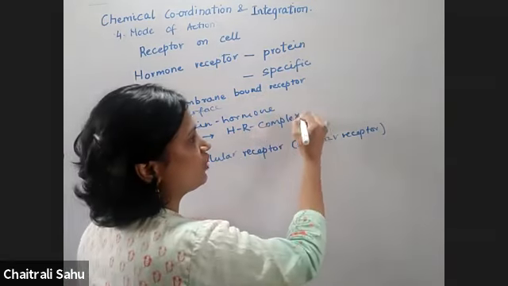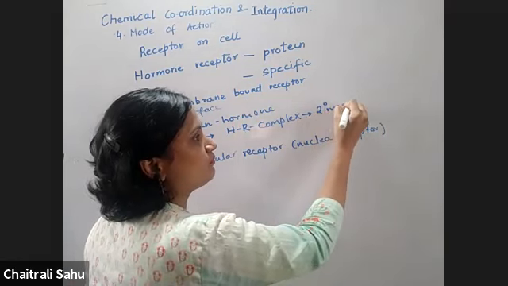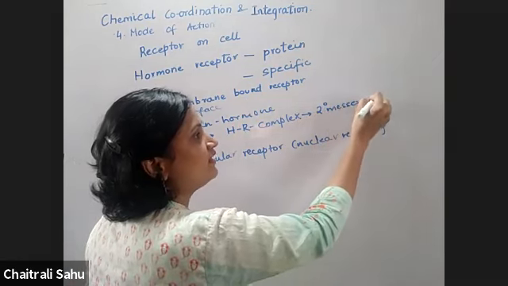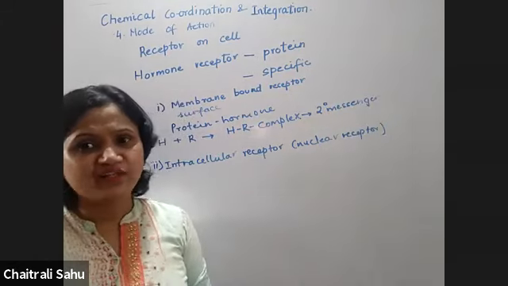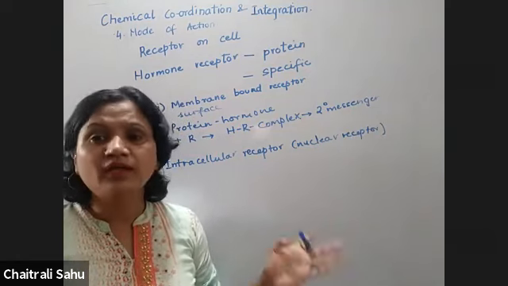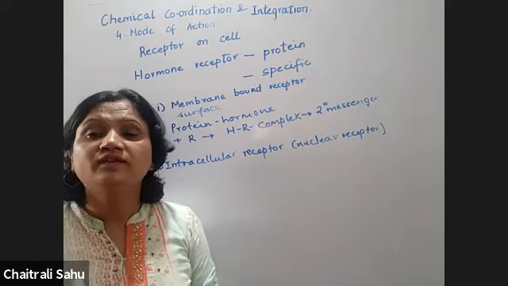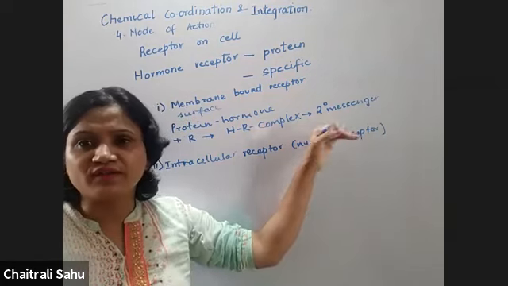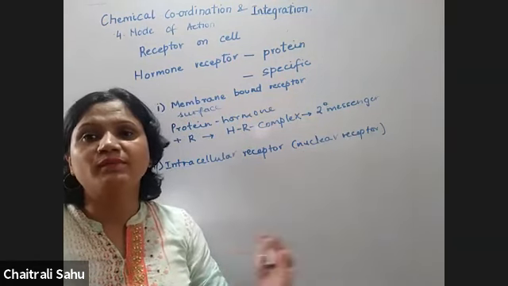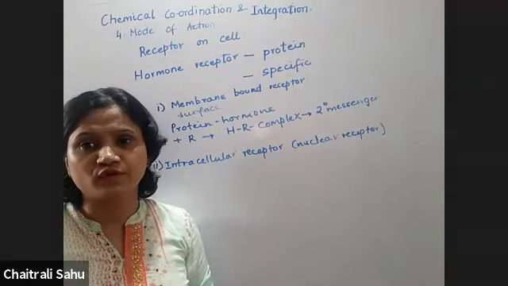This hormone receptor complex will generate a secondary messenger, which is calcium, inositol triphosphate, or cyclic AMP, cyclic adenosine monophosphate. This is a secondary messenger, and then this secondary messenger will be able to bring out the biochemical changes, the metabolic changes, or the physiological changes.